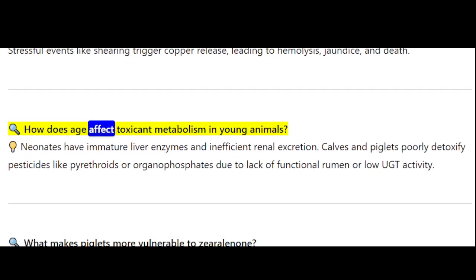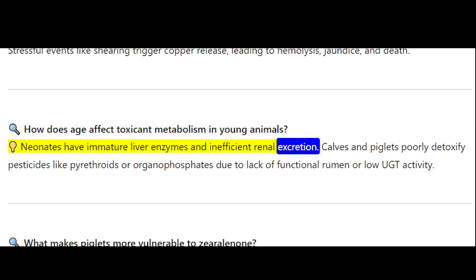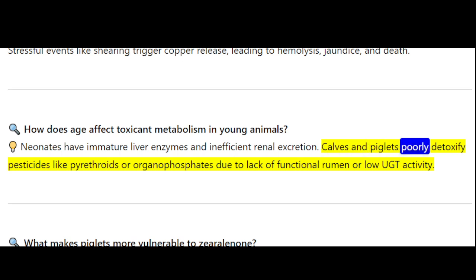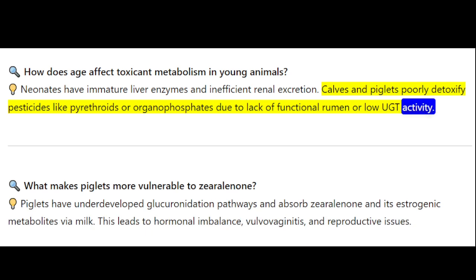How does age affect toxicant metabolism in young animals? Neonates have immature liver enzymes and inefficient renal excretion. Calves and piglets poorly detoxify pesticides like pyrethroids or organophosphates due to lack of functional rumen or low UGT activity.